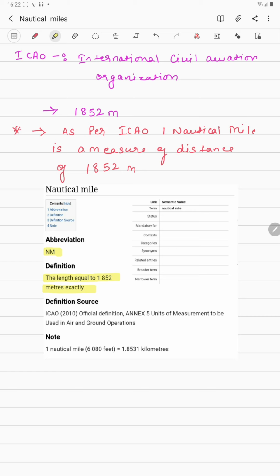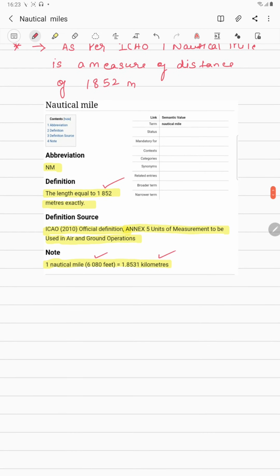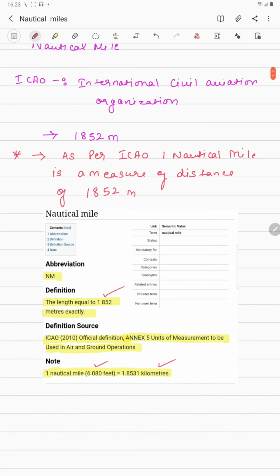And this is the ICAO 2010 official definition. This is in Annex 5, units of measurement to be used in air and ground operations. One nautical mile is also about 6080 feet, but we will talk about conversions later. Just remember that the length of the nautical mile is equal to 1852 meters, and we will talk about feet and kilometers later on. Now this was the definition as per the ICAO.